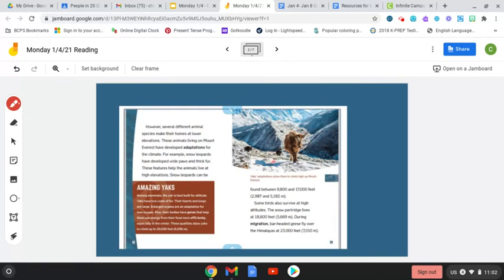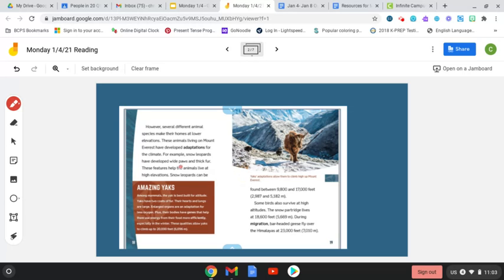So let's look here. We're still looking for ways to see that Mount Everest is too cold to support life of animals or plants. However, several animal species make their homes at lower elevations. Okay, so we're talking about the lower part now. These animals that live on Mount Everest have developed adaptations for the climate. So remember, that means that their body or their behaviors have changed so they can live there. For example, snow leopards have developed wide paws and thick fur. These features help the animals live at high elevations.